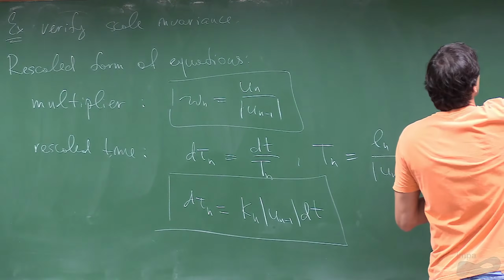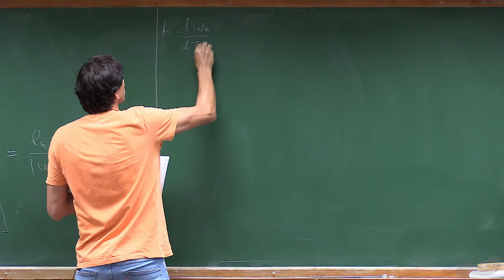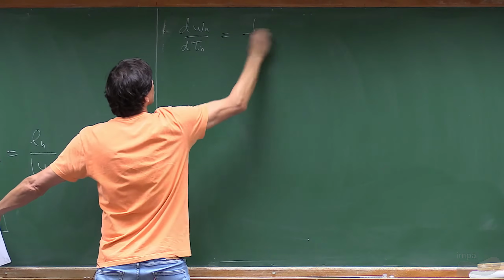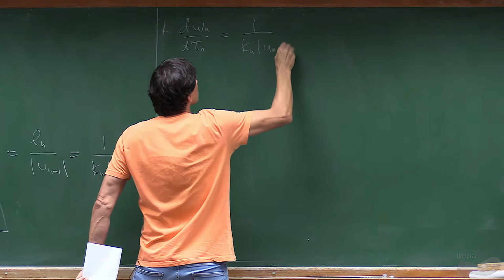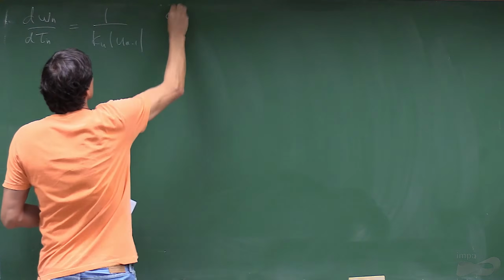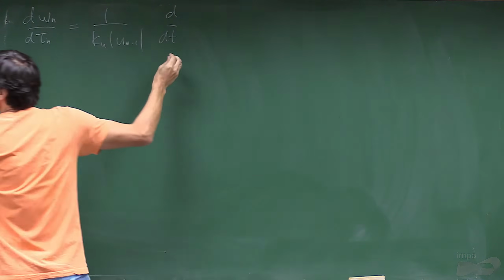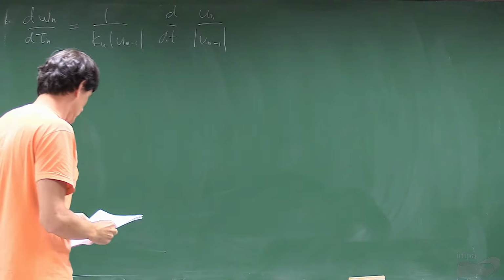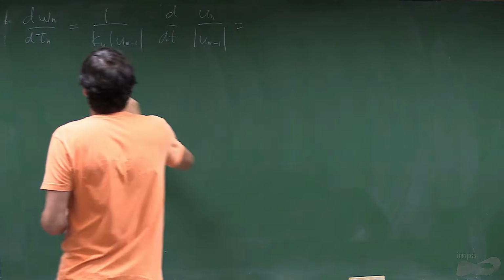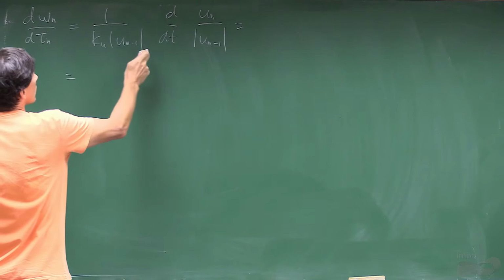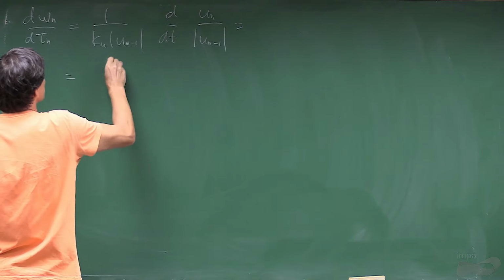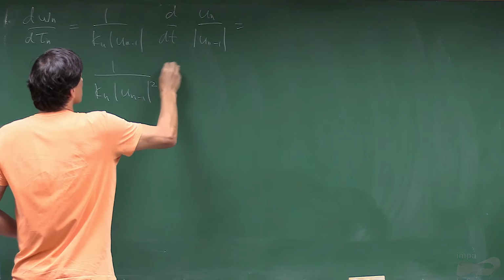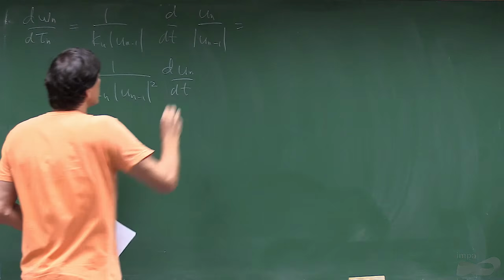So now, okay, let's write the equation of motion with the new variable. So τ_n is this business. So it's 1 over k_n |u_{n-1}| d/dt of u_n over u_{n-1}. Okay, so we differentiate separately. k_n |u_{n-1}| squared, dt.